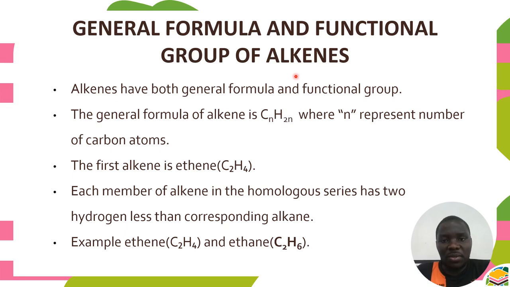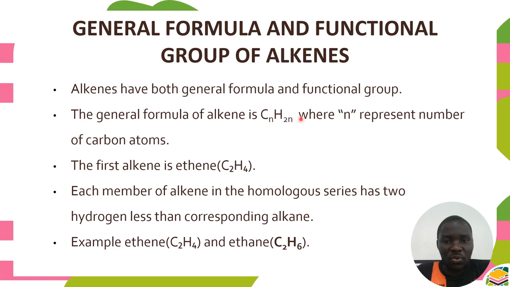Now let us go into details. We said alkanes have both a general formula and a functional group, while in alkenes we only have the general formula, we don't have a functional group. So the general formula of alkenes now changes. It is CnH2n. If you check, it is different from the one which we used in alkanes.